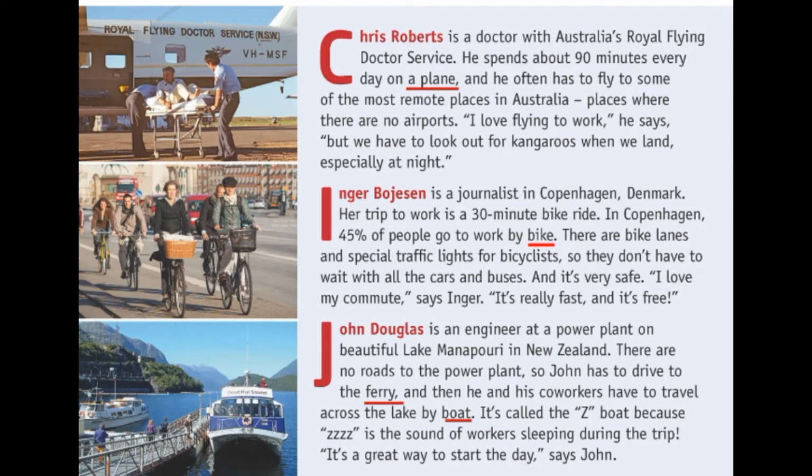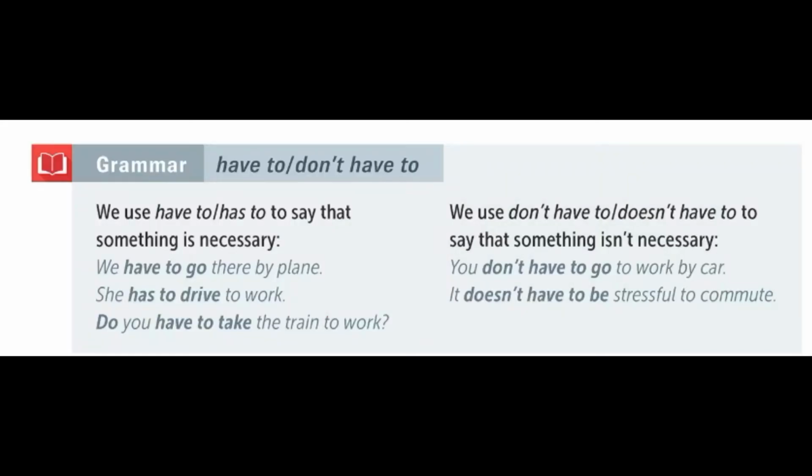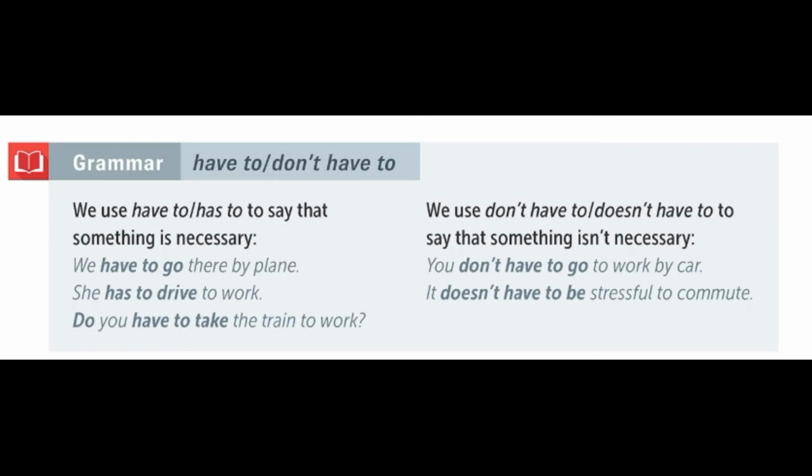The means of transportation that people use to travel across a lake or a river is the boat or ferry, right? When we talk about obligation or things that are necessary to do, we use the verb have to. Have to, or has to for he, she, it. We use it to say that something is necessary. It is an obligation to do.